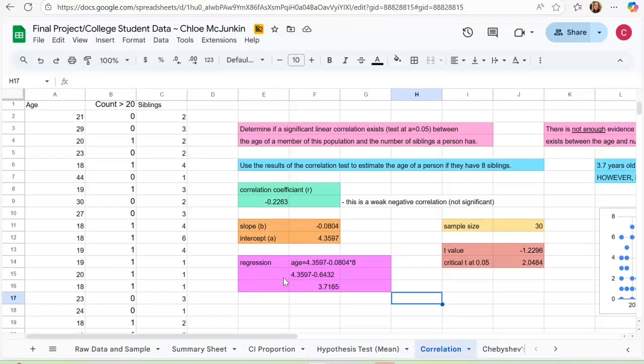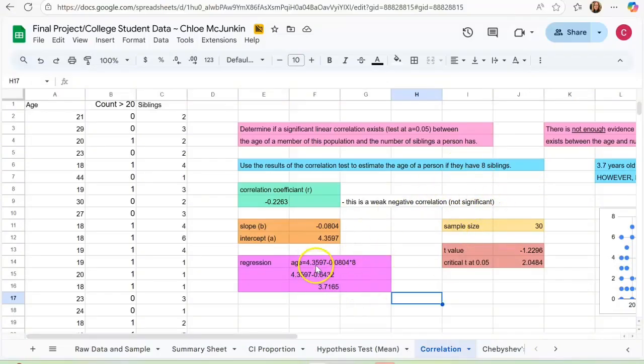That's where you use your linear regression equation, where you have to find your slope and your intercept, which are also B and A. So your regression equation is age equals A plus B multiplied by the given value, which now is 8, because we're trying to find 8 siblings.